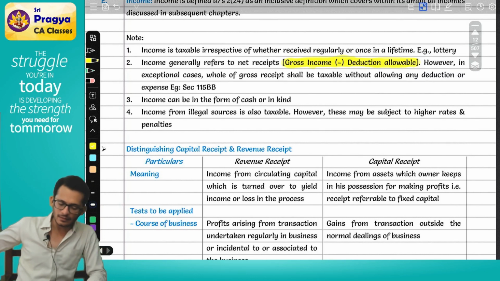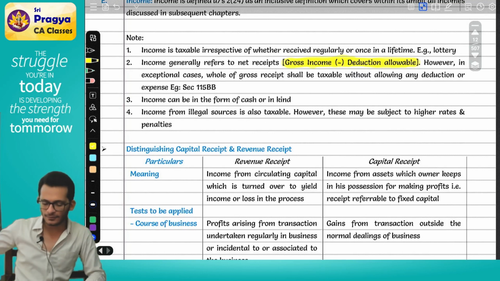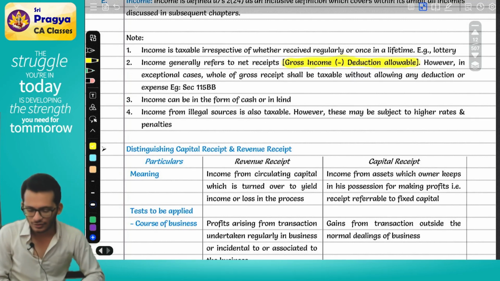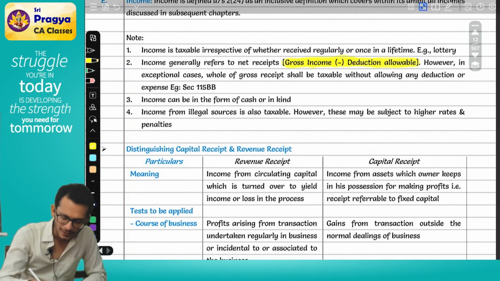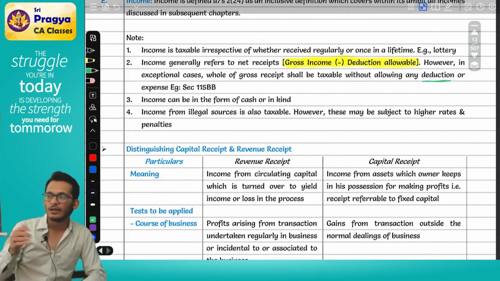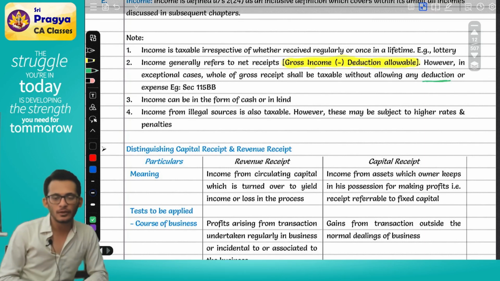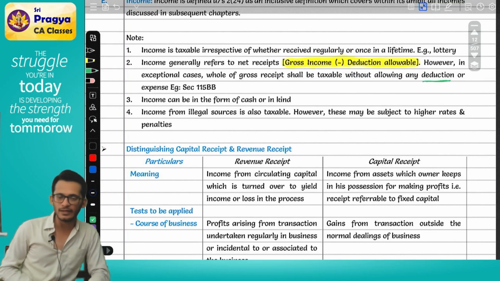So it says income is generally referred to as net receipts, which is gross income minus allowable deductions. However, in exceptional cases, the whole of the gross receipts shall also become taxable, without allowing any kind of deduction. Examples would be lottery income and unexplained income. There are some more cases which we'll discuss when we do the next chapter.